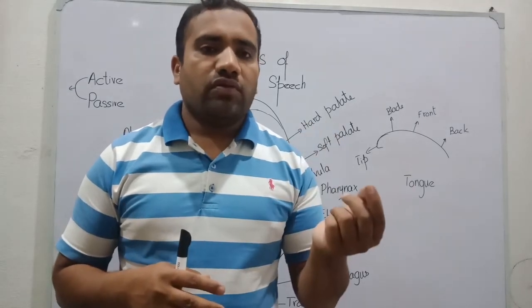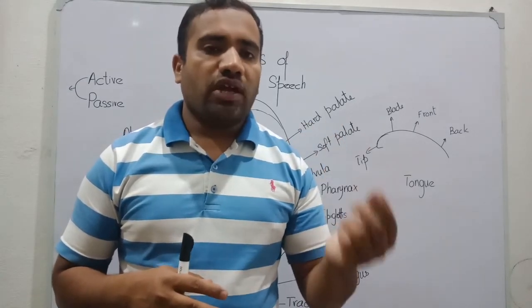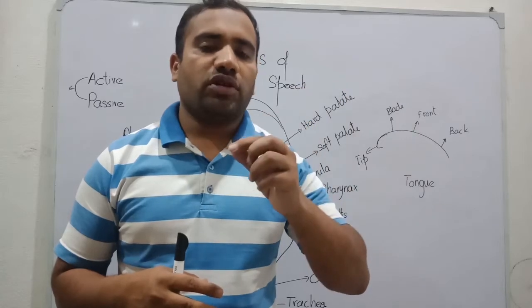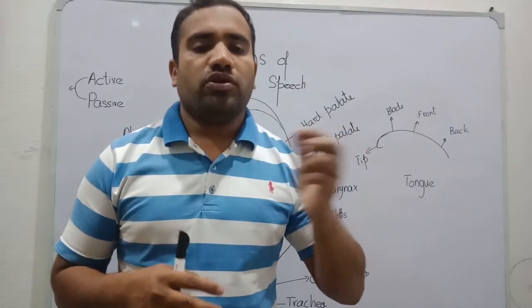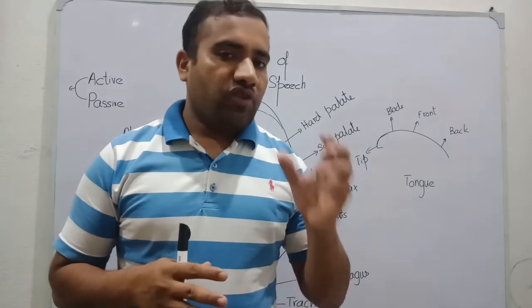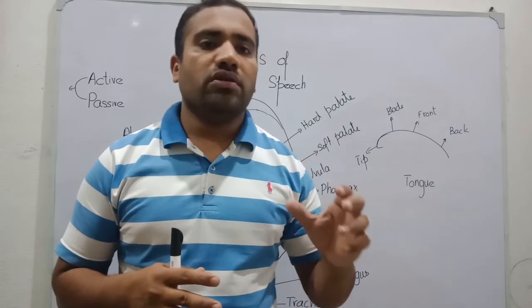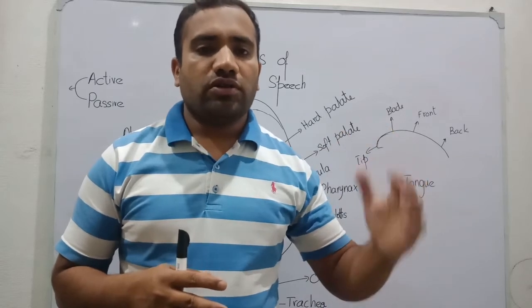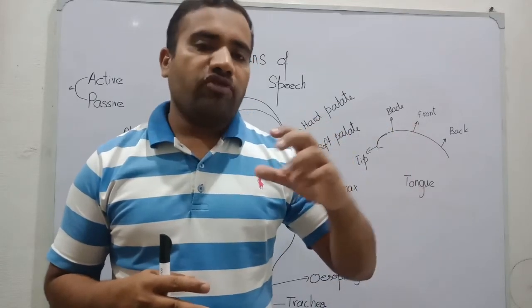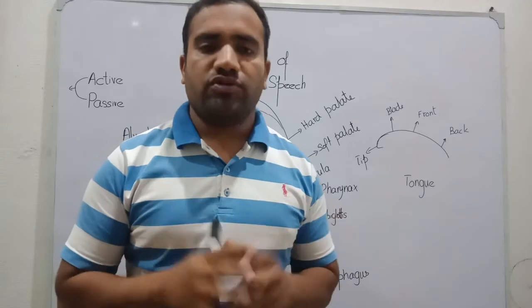The active articulator moves and touches the passive articulator, and then the sound is produced. The passive articulator doesn't move for the production of sound; rather, the active articulator comes to the passive articulator for the production of sounds.